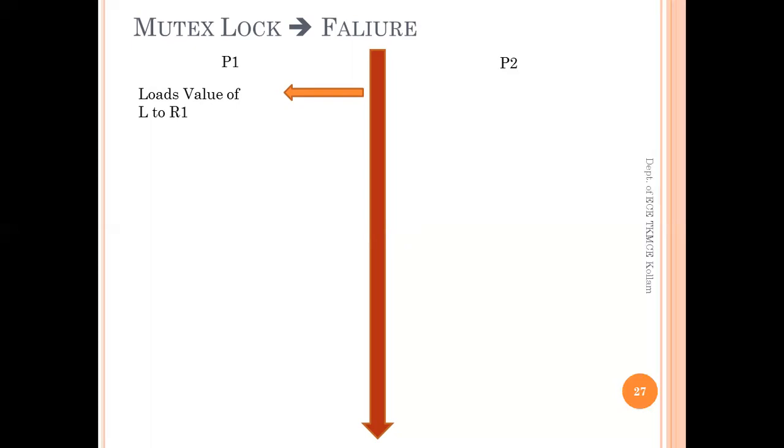It will see that the value of L is 0. For checking that, P1 will load the value of L to its register R1. And it sees that initially the value of L is 0, which results in context switching. We have already explained the term context switching.